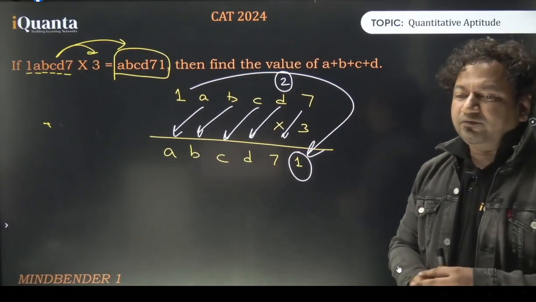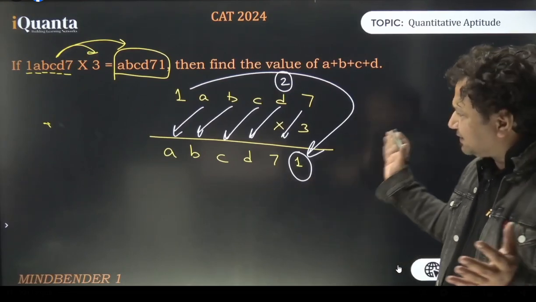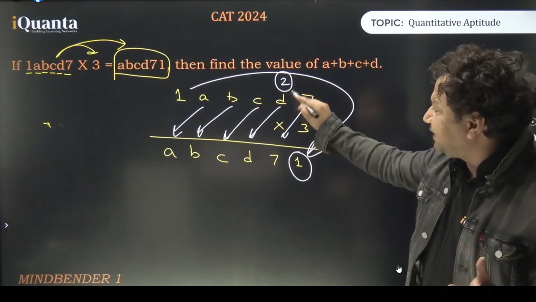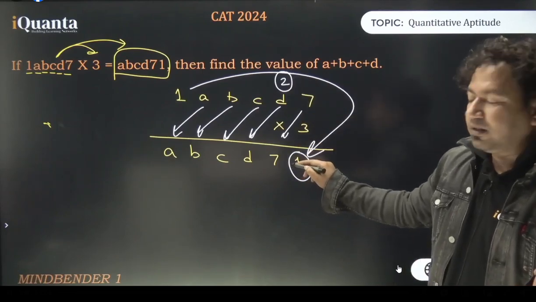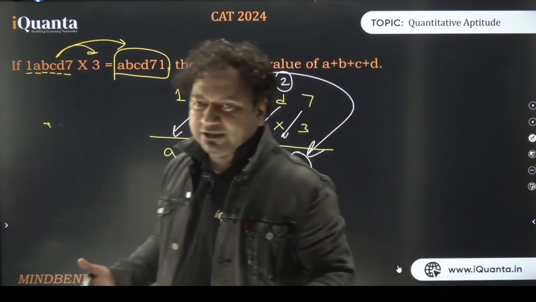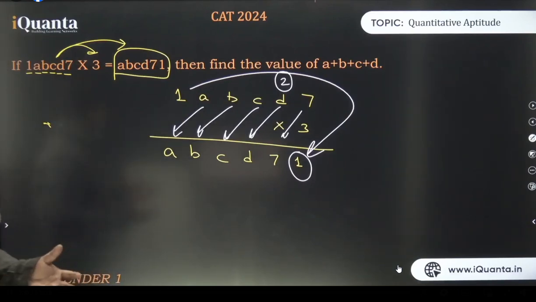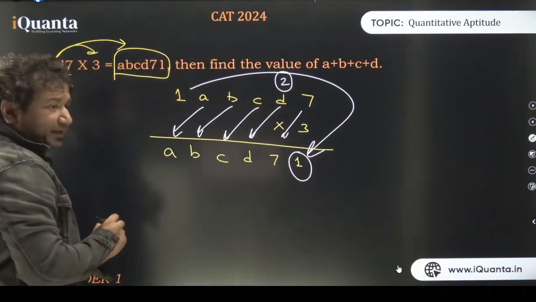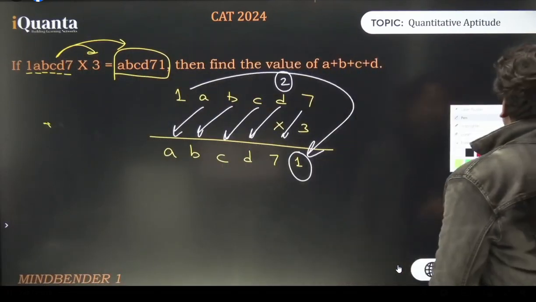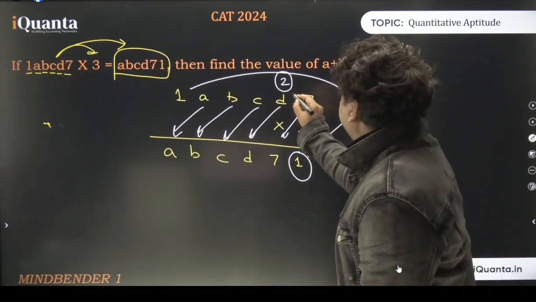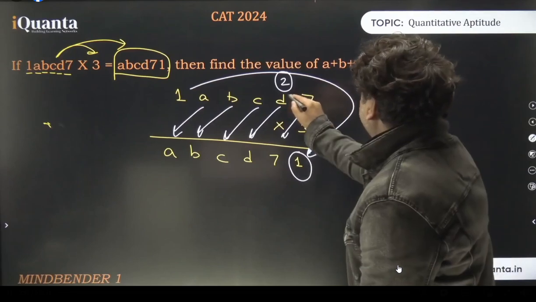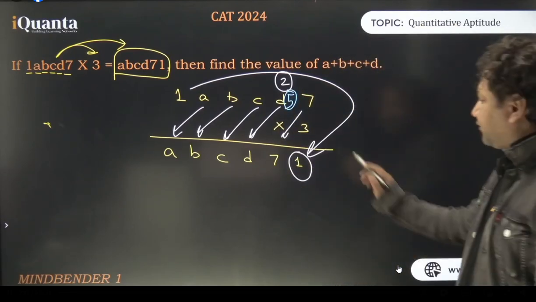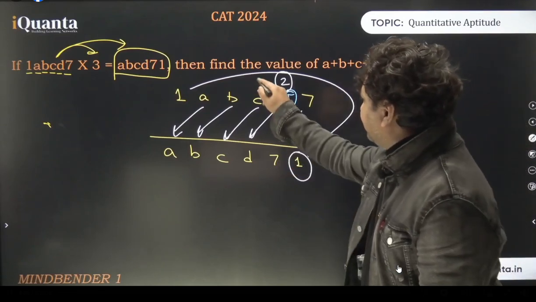That means, no problem, even if you don't notice the shifting, it's okay. You can just notice this thing, right? 3 7s are 21. 1 is here. 2 goes carry forward. 3 multiplied by D plus 2 has to end in 7. That means 3D will be ending in 5. Yes or no? 3D should be ending in 5, and that is possible if and only if D is 5. 3 multiplied by what ends in 5? It's 5 only. 3 5s are 15. So I'll write 5 in place of D. So D becomes 5. 3 5s are 15 plus 2 is 17. 7 is here. 1 is the carry forward now.